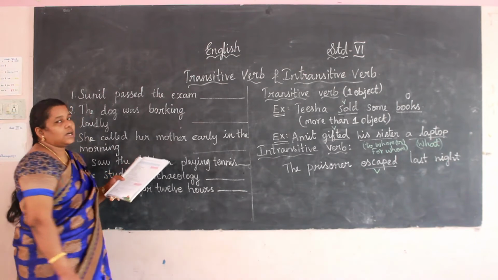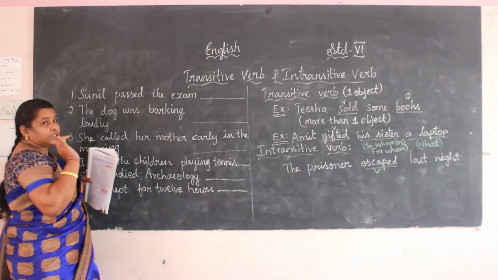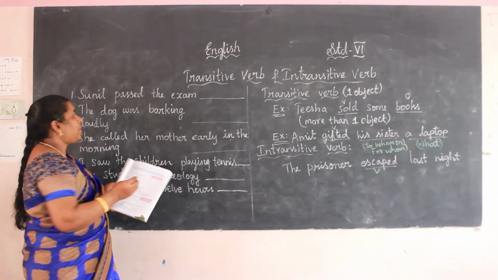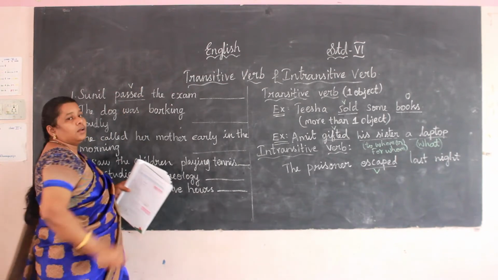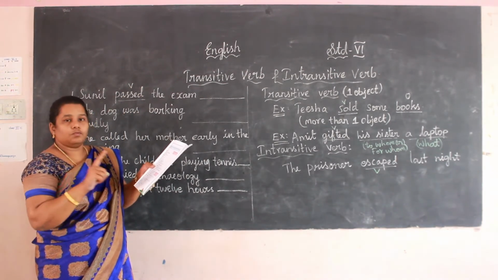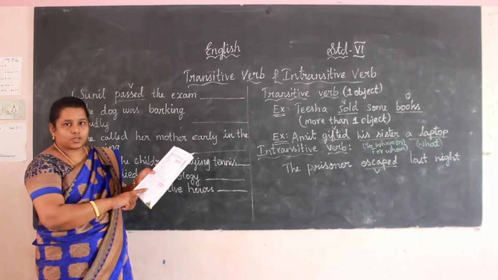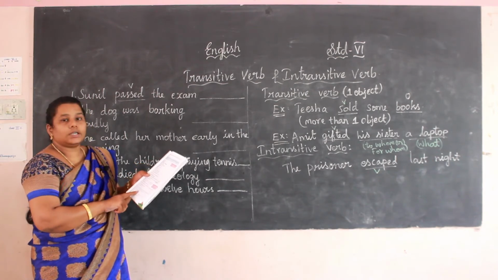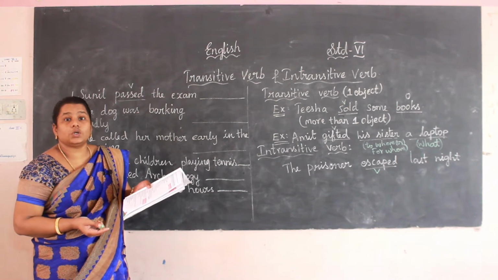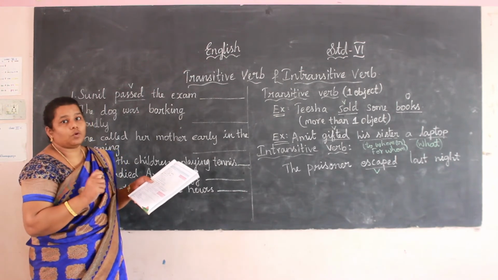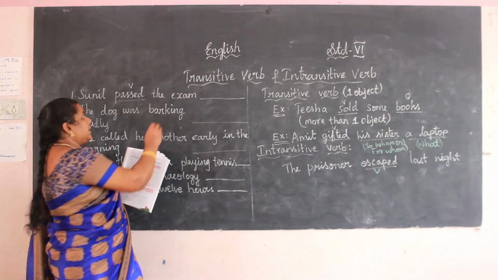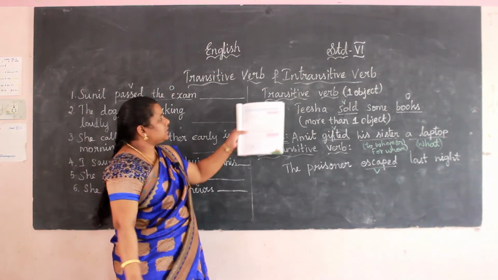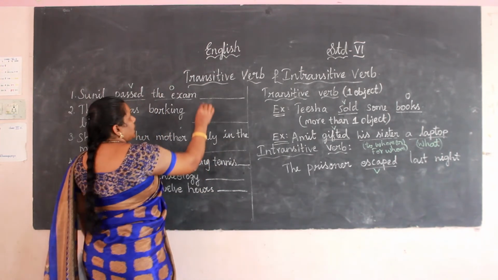Okay, let me move to the exercise. First one, Sunil passed the exam. First rule, we want to find the verb. Which is the verb? Yes, passed is the verb, so we underline passed. Then state whether it is transitive or intransitive. How can we find it? We see whether an object is there. Is there any object? Yes, exam is an object. If there is an object, is it transitive or intransitive? Yes, transitive.